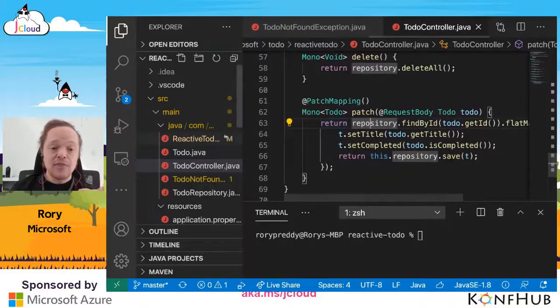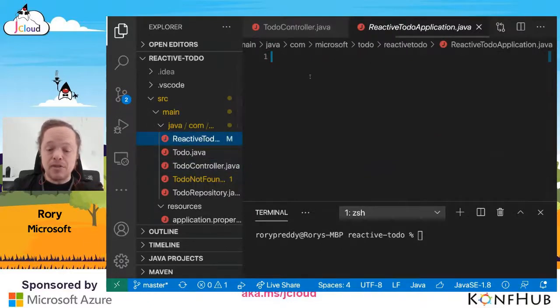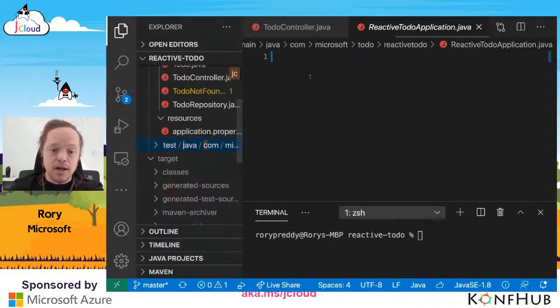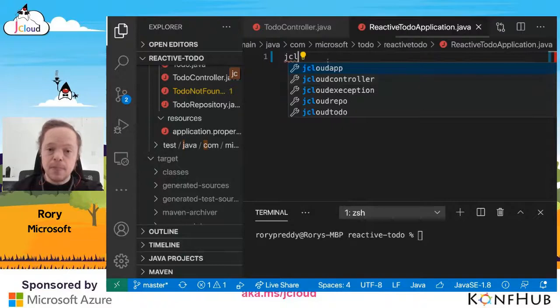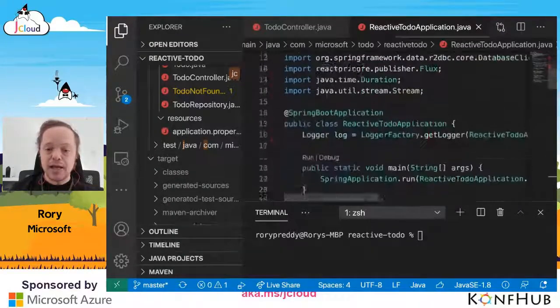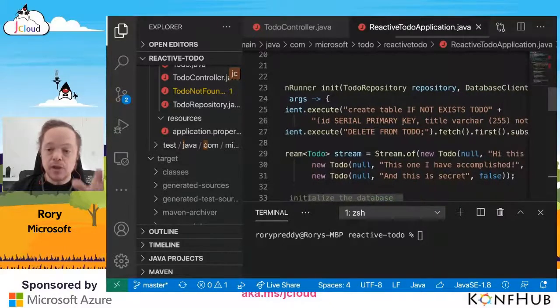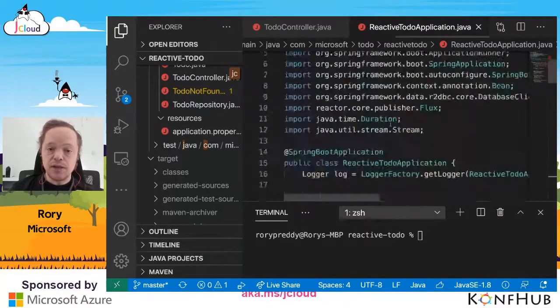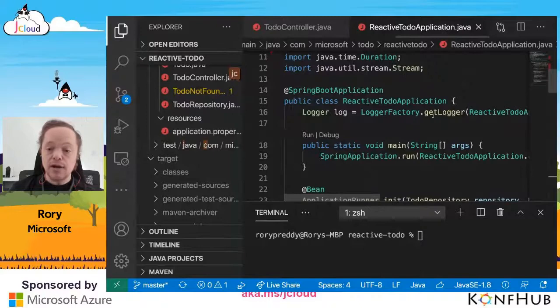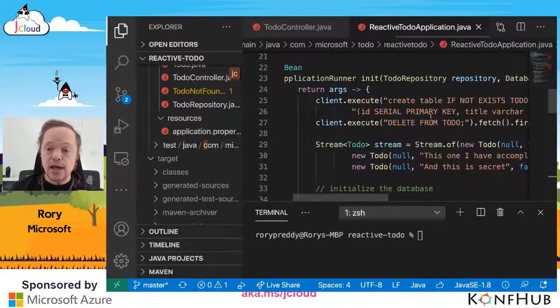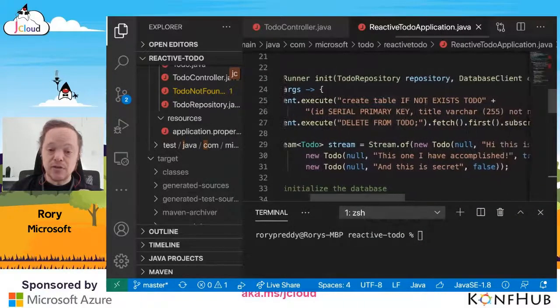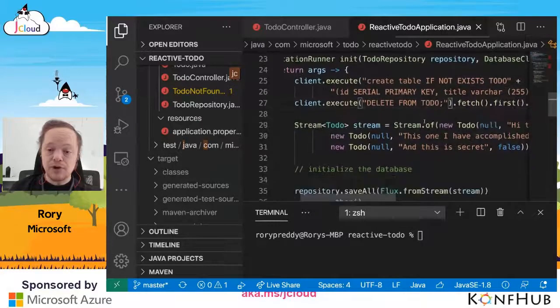And then finally, I want to do my main method here, and I want to create my JCloud app. My main method really shows you what we're going to do. It's a Spring Cloud application that runs the command line runner. The first thing it's going to do is create the table if it doesn't exist. It's going to delete and refresh it so we can start again.